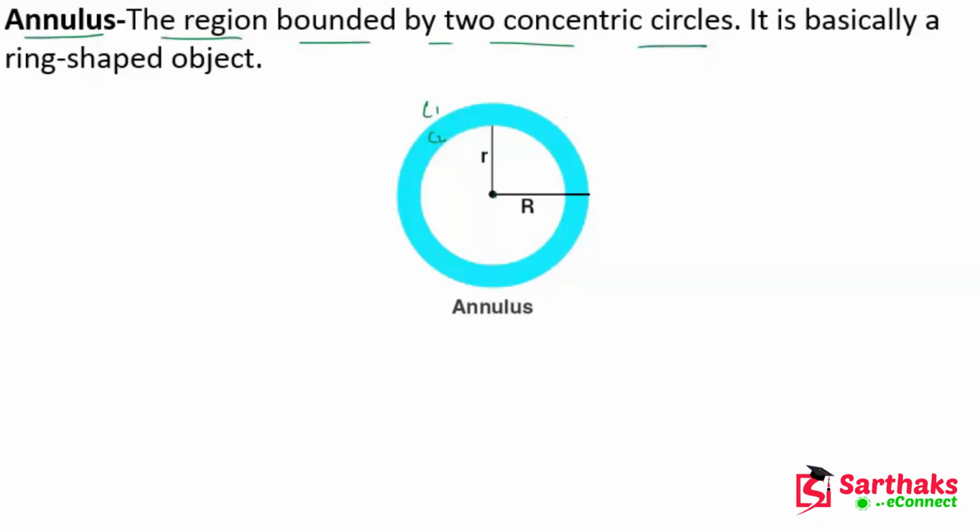And it is basically a ring shaped object. So this is the annulus, this is the diagram, and this region is called the annulus. We can say the region bounded by two concentric circles, especially a ring shaped object, is the annulus. I hope you understand these things, my dear friends. Okay, so now let's move on.